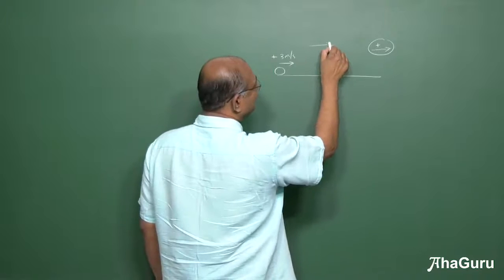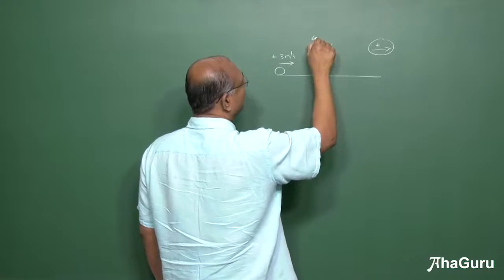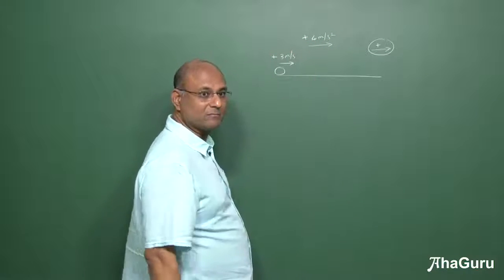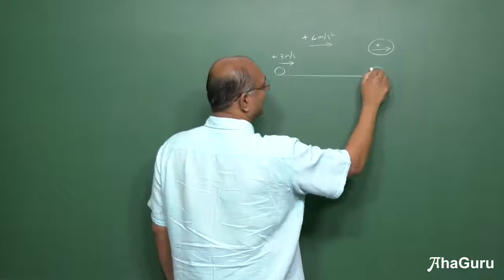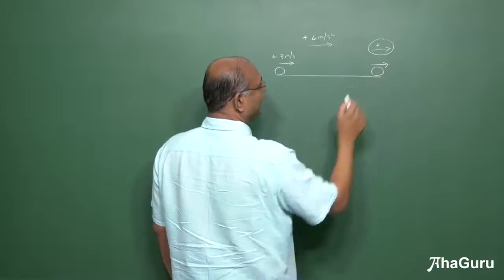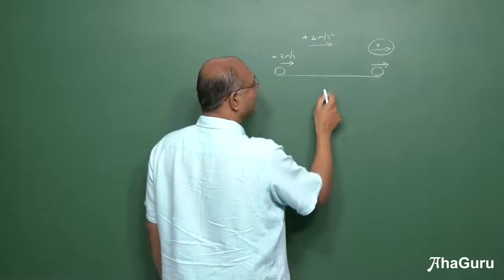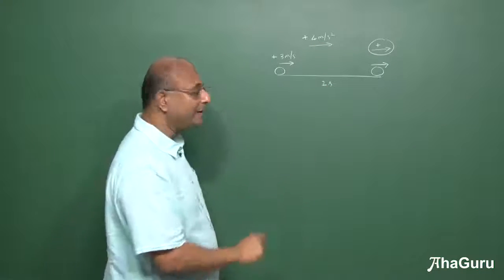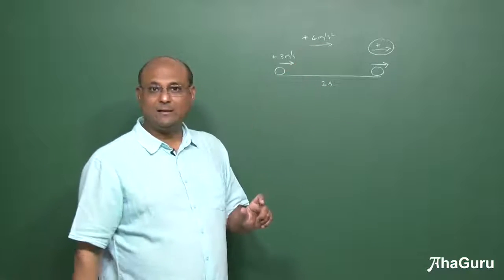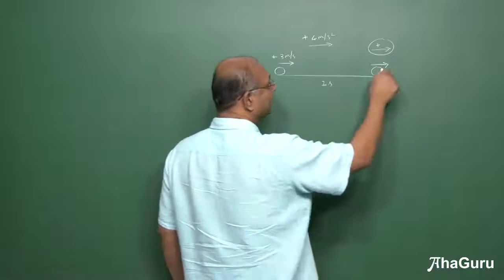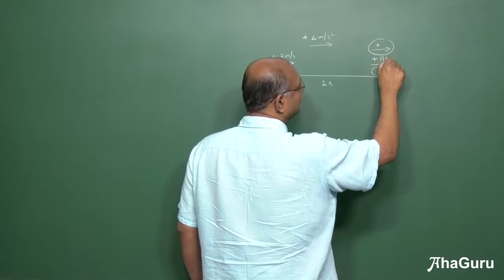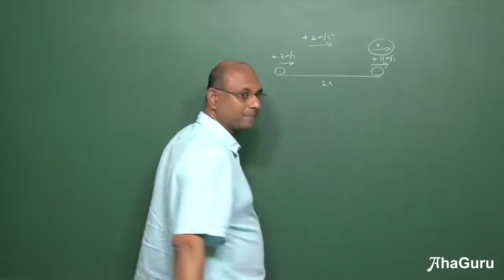And if my acceleration is also in this direction, 4 meters per second square, it is plus 4. Let us say that my final velocity is what I want to calculate, and this was 2 seconds. 4 into 2, 8. So 3 plus 8 is how much? 11. It is plus 11 meters per second in this direction.